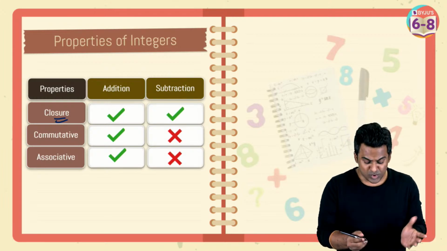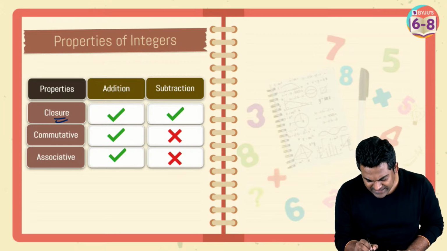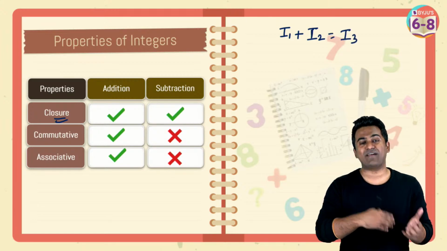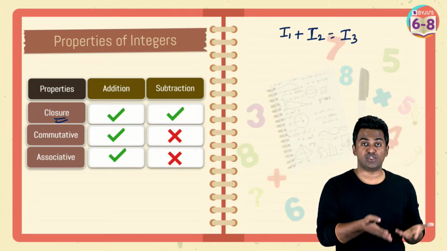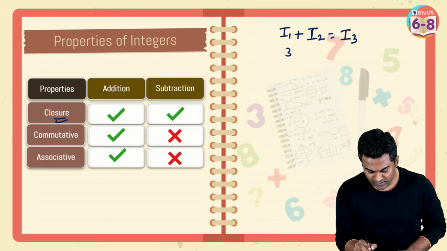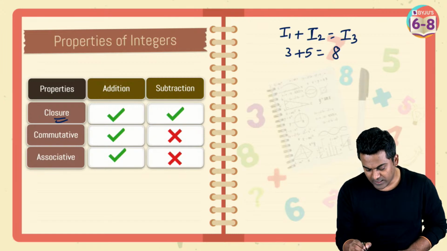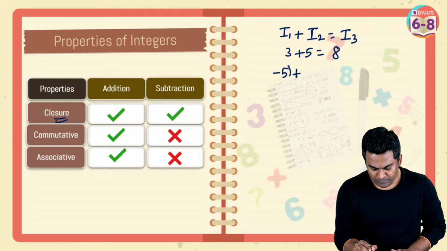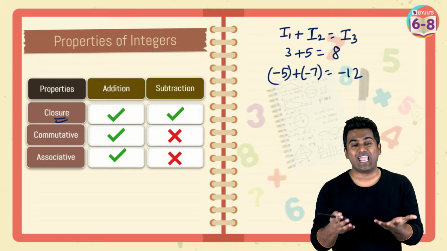So closure, what does closure tell us? It simply says that when you add two integers, if the result is another integer, then addition follows closure, and that works, right? No matter what two integers you take, like 3 plus 5, the result is an integer. Minus 5 plus minus 7, the result is again an integer.